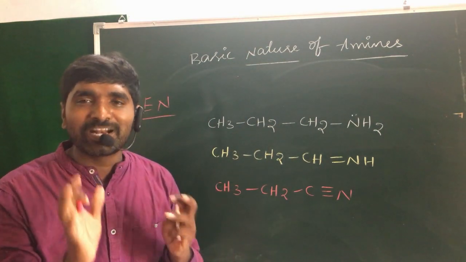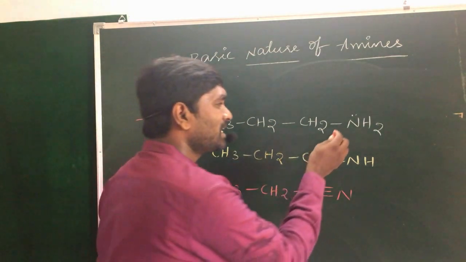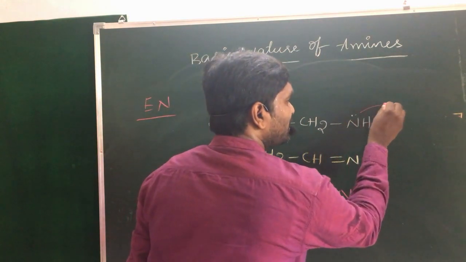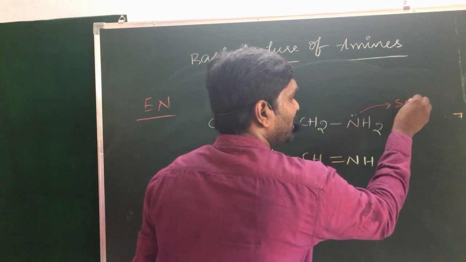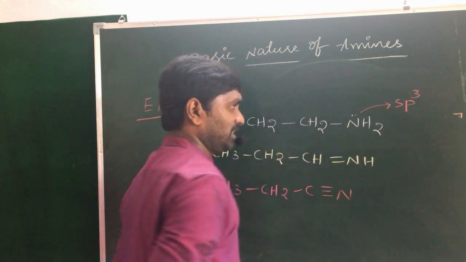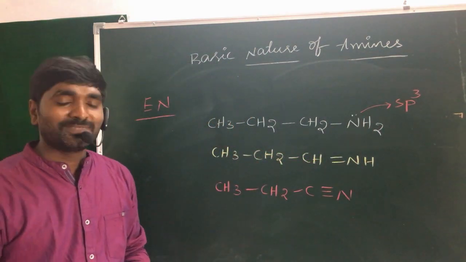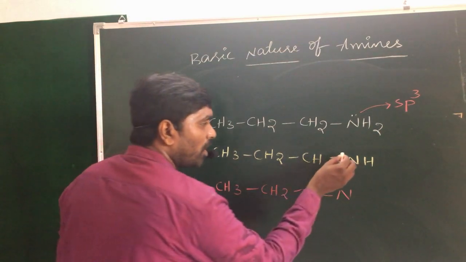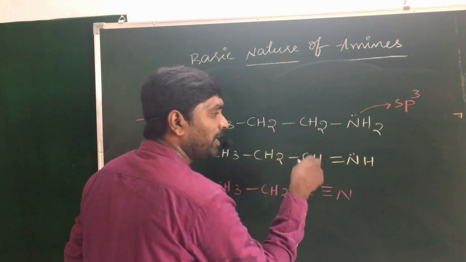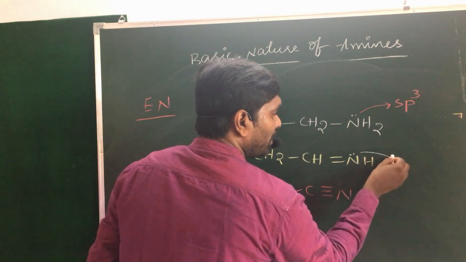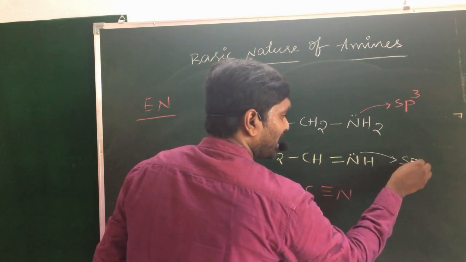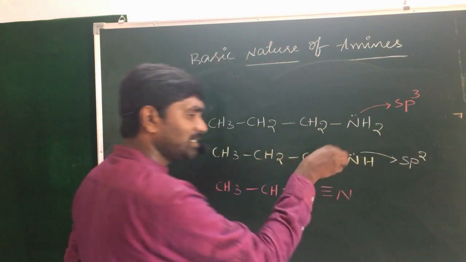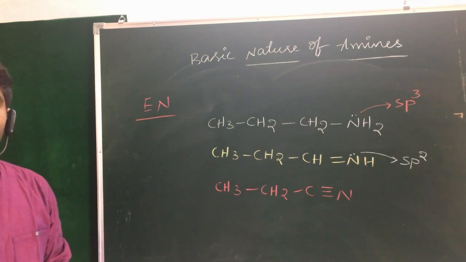But remember, in a saturated amine, the nitrogen is in sp3 hybridization, and the non-bonding electrons are present in an sp3 hybrid orbital. In the second condition, the nitrogen is in sp2 hybridization.